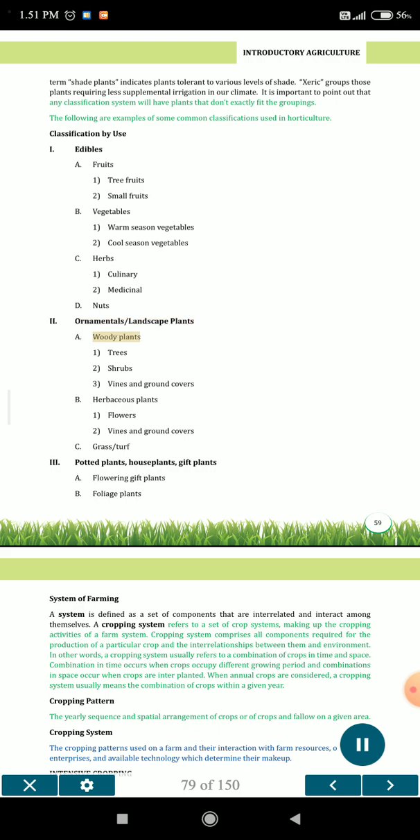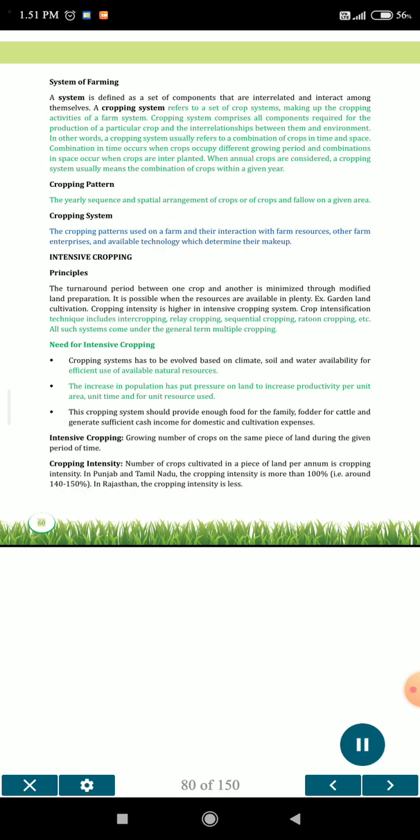A. Woody plants: 1. Trees, 2. Shrubs, 3. Vines and ground covers. B. Herbaceous plants: 1. Flowers, 2. Vines and ground covers. C. Grass, turf. 3. Potted plants, house plants, gift plants. A. Flowering gift plants. B. Foliage plants.